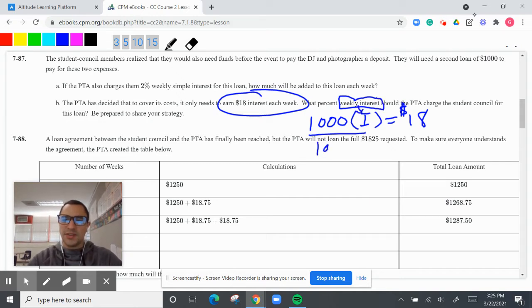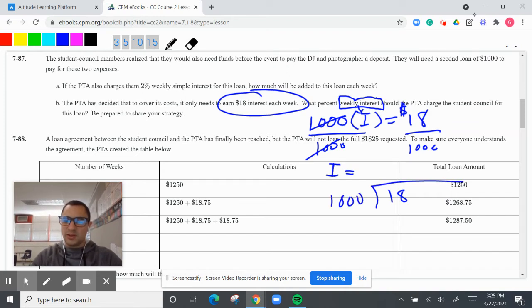Well, you divide by 1,000 on both sides. That's going to go ahead and make it a 1. So I equals 18 divided by 1,000, which is quite a bit. It doesn't go in one time, doesn't go into 18, doesn't go into 180, it goes into 1,800 one time.